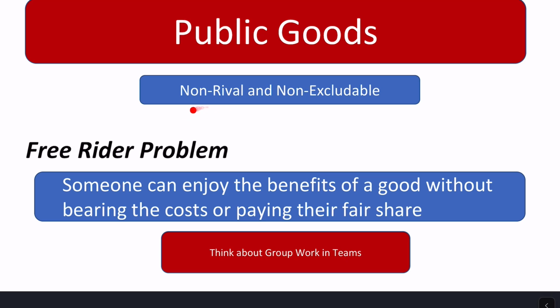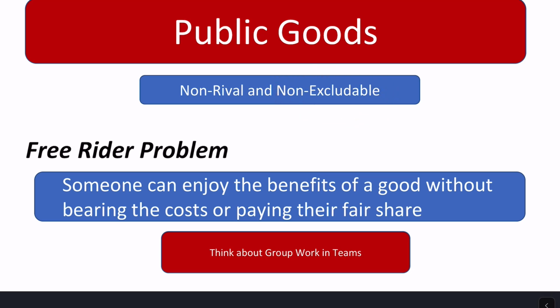It's not like a cheeseburger where if one person eats that cheeseburger, another person can't, right? So this is going to be non-rival in consumption, and these things are non-excludable. The non-excludability is going to be very important here because this is a case where a private company can't say, if you don't pay the price, you can't benefit from it. And so that's going to lead to problems, this non-excludability here.